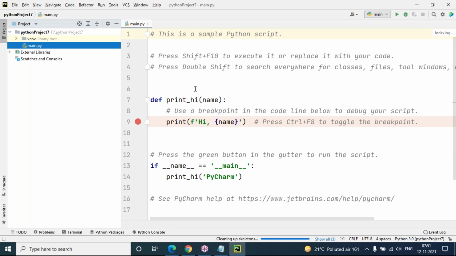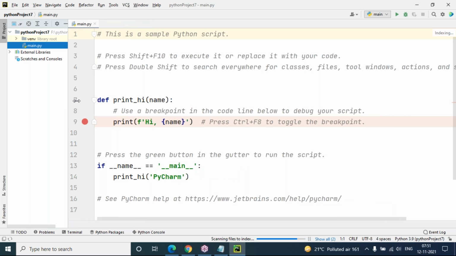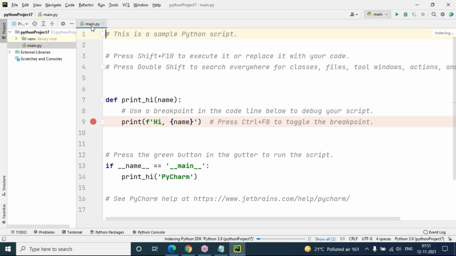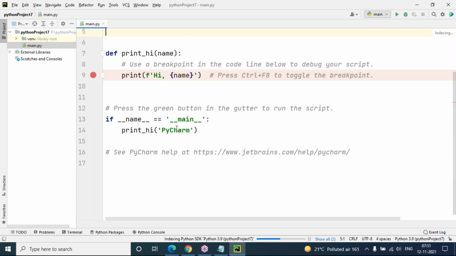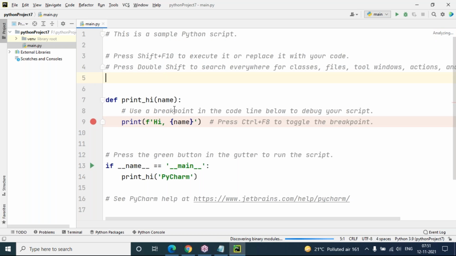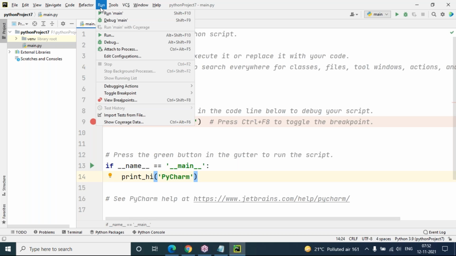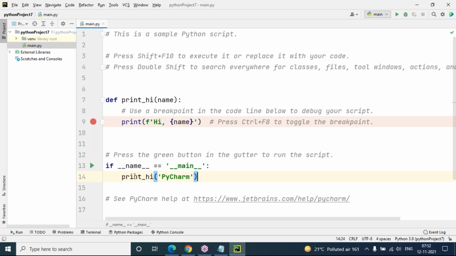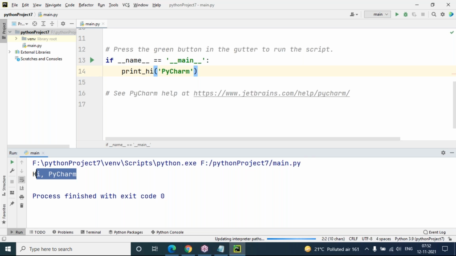Now you can see, this is the first time when we create a project, you will get these options, that is main.py. One file by default, and already they have some code in the main.py. Directly you can execute it. To execute this program which they have written, with PyCharm, now go to the run menu. This is the main menu, and click on run main. You will get an output clearly.